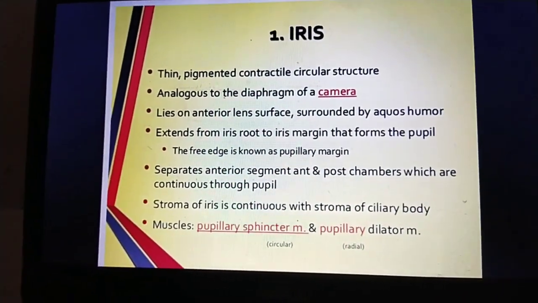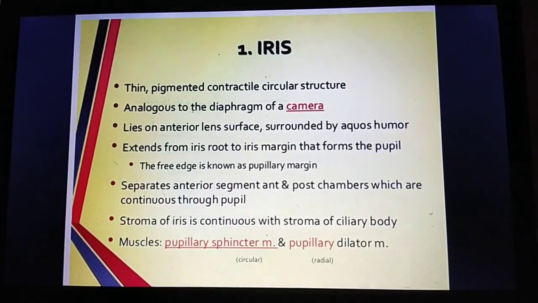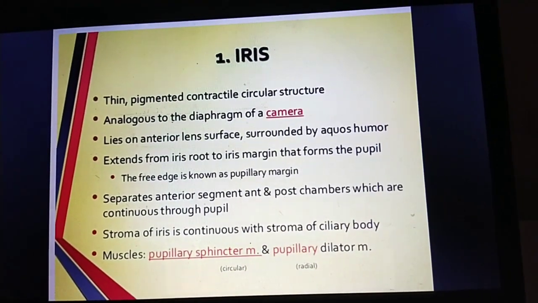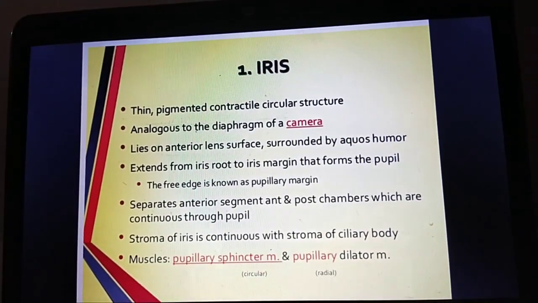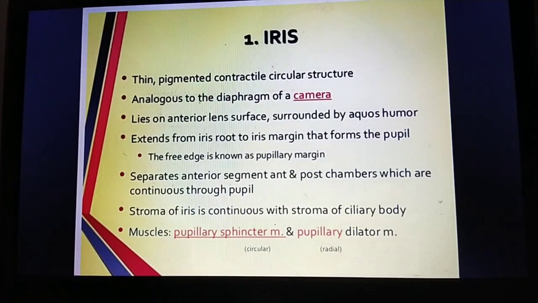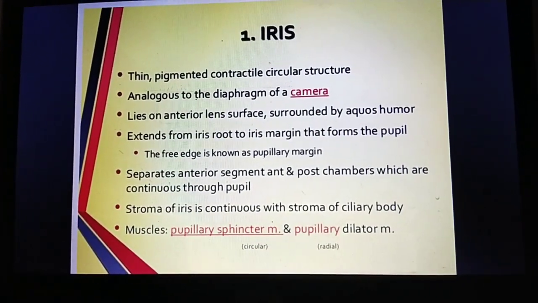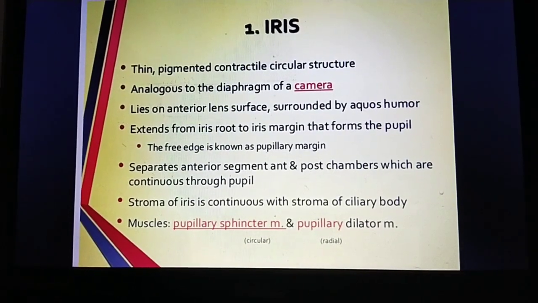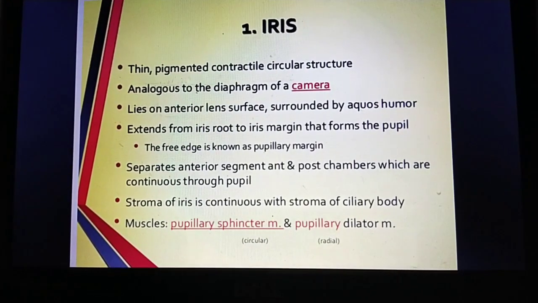The iris is a thin pigmented contractile circular muscle. You can say the iris is one type of diaphragm. It lies on the anterior lens surface, surrounded by the aqueous humor. It extends from the iris root to the iris margin that forms the pupil.